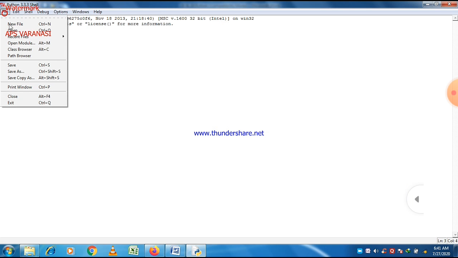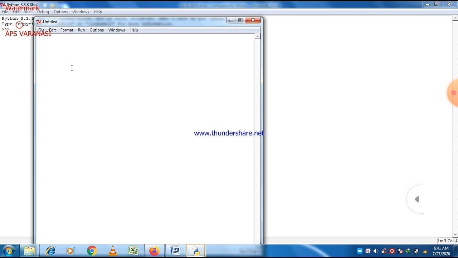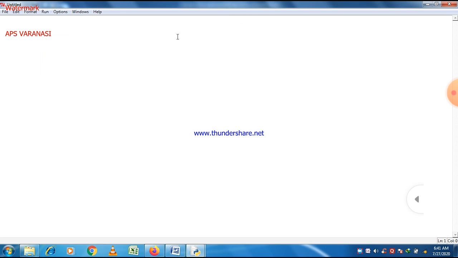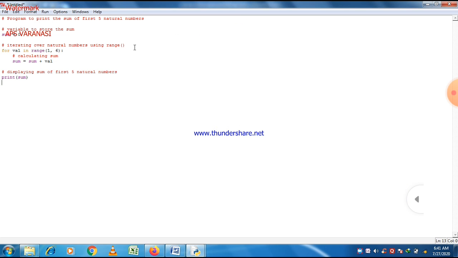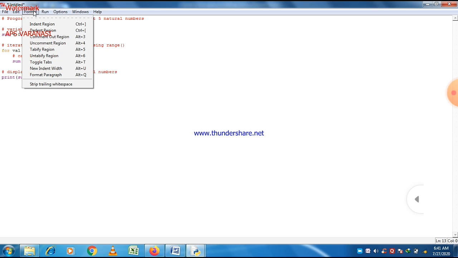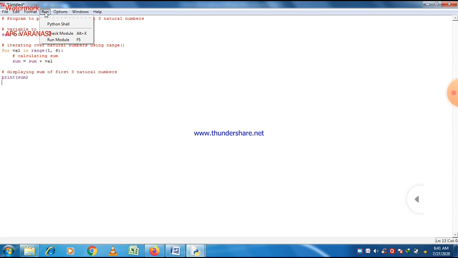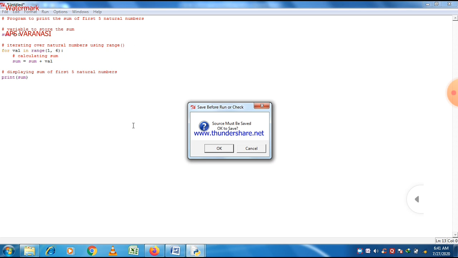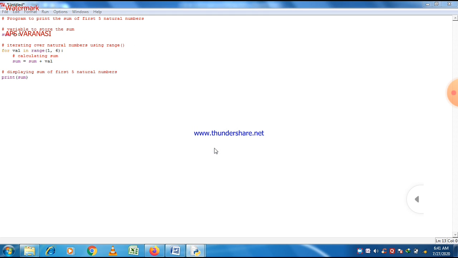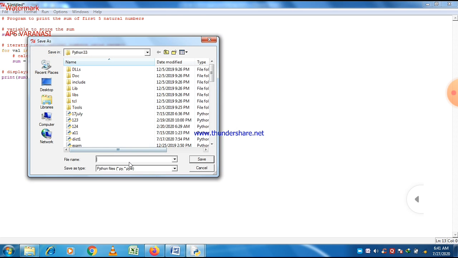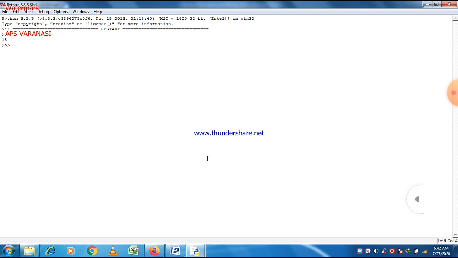You can go to script mode using File, and then New File, and script mode is there. Maximize it and just write this program, with or without comments as you wish, and then just run the program, and the answer will definitely be 15. Okay, check it. The name of the program is loop1, and you can see that the answer is 15 here.